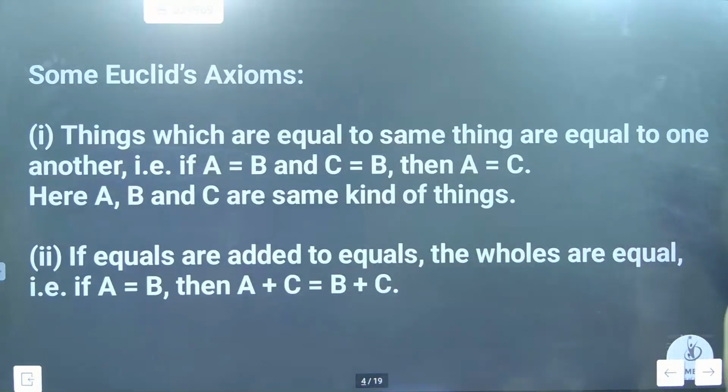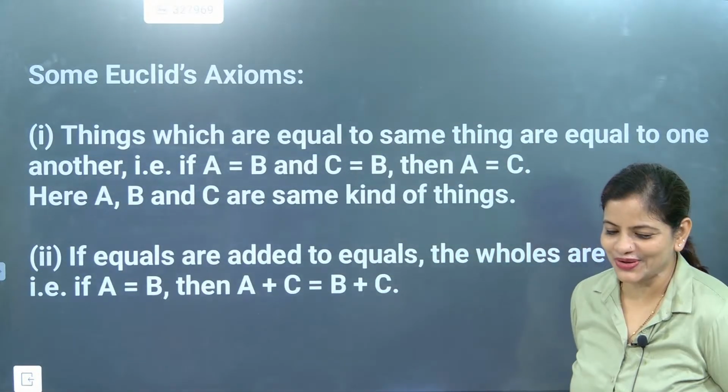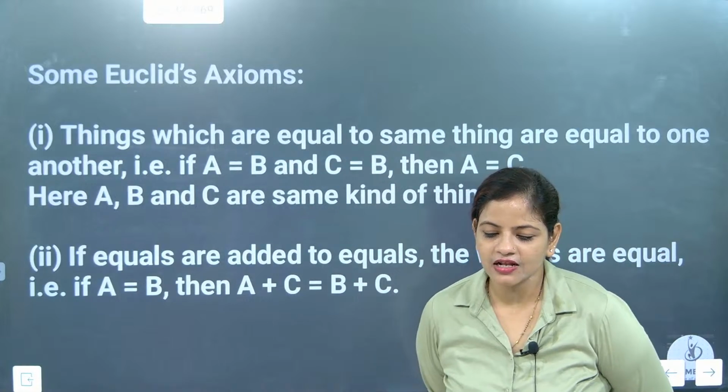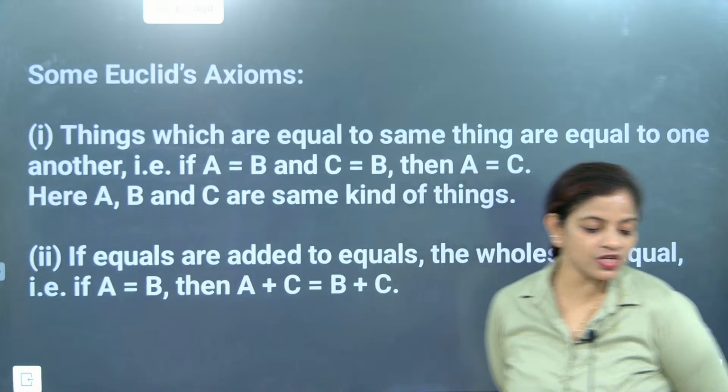It was first. So only I showed you. Absolutely correct, Bhavya. So it was the first axiom.